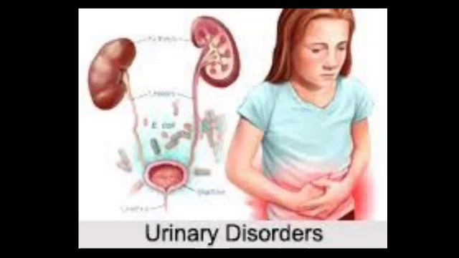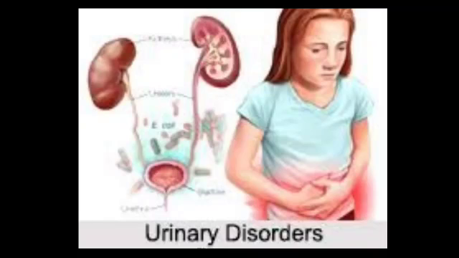Some of the other causes are prolonged hypertension. Hypertension is a problem where there is increased blood pressure. There is increased pressure of blood exerted on the walls of the blood vessels. In this condition, due to continuous increase in pressure exerted by the blood on the walls of the blood vessels in the kidneys, it may affect the kidneys and cause some damage. So hypertension is one reason for kidney disease to occur, and another reason is diabetes.